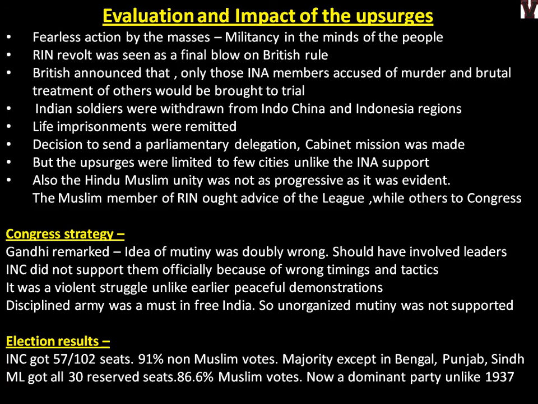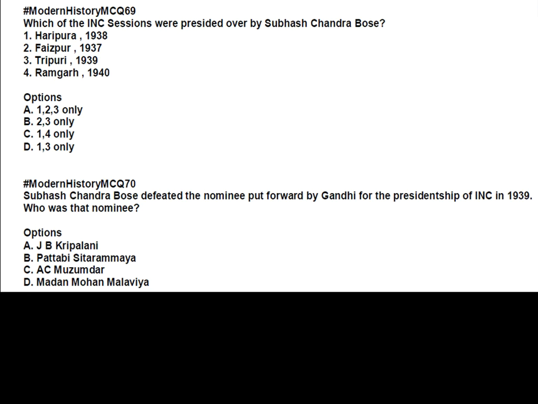We will see MCQs, 2 related to Subhash Chandra Bose. Which of the INC sessions were presided over by Subhash Chandra Bose? We have done this in this video, so you will be able to answer. Next question, Subhash Chandra Bose defeated the nominee put forward by Gandhi for the presidentship of INC in 1939. Who was that nominee? I saw this in some mock question somewhere. It's also available in our PDF. Subhash Chandra Bose became the president two times, in 1938 and 39, but Gandhi had put someone else as nominee against him. So who was that? I have not mentioned it here. Try to Google this and find out. If you don't find it, just tell me in the comments and I will tell you the answer. But please try to attempt it.